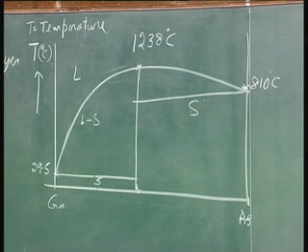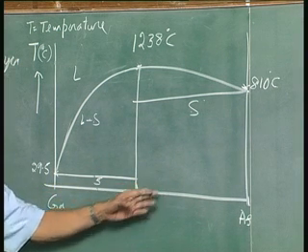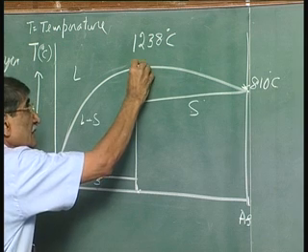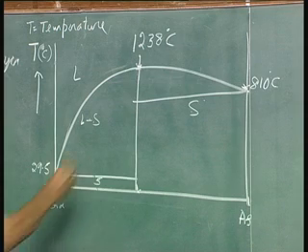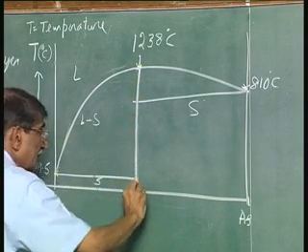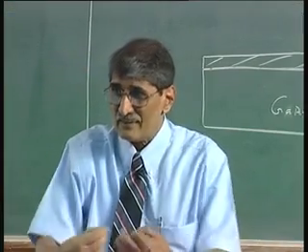If you freeze from here, this whole thing in this phase diagram is solid, telling you that you will get gallium arsenide. If you freeze from the melting point, you will get solid stoichiometric gallium arsenide.